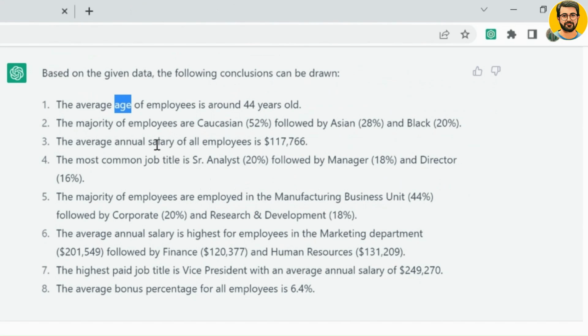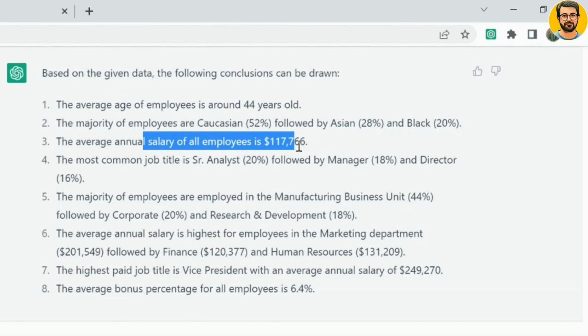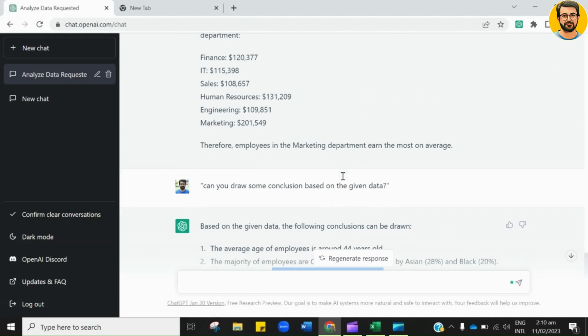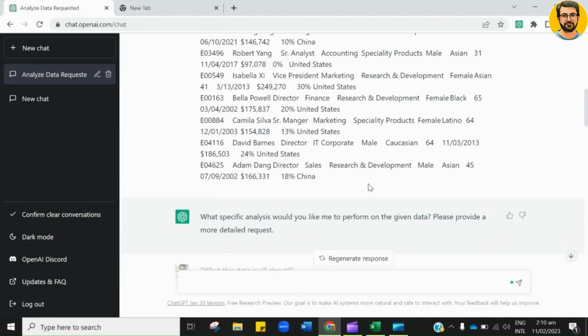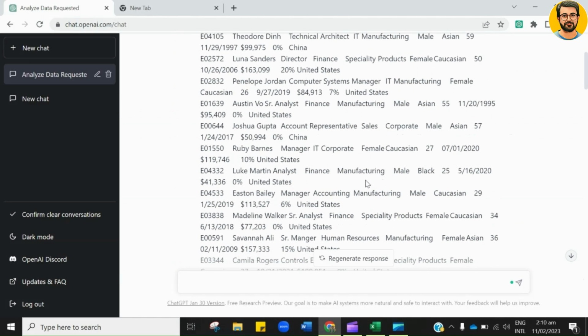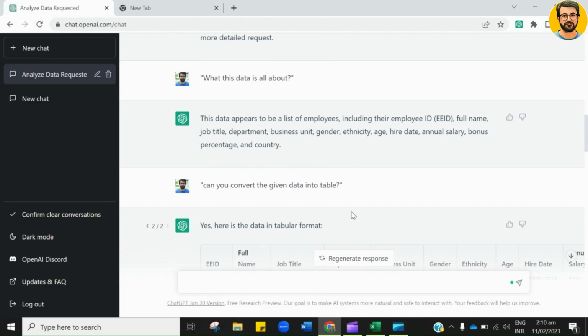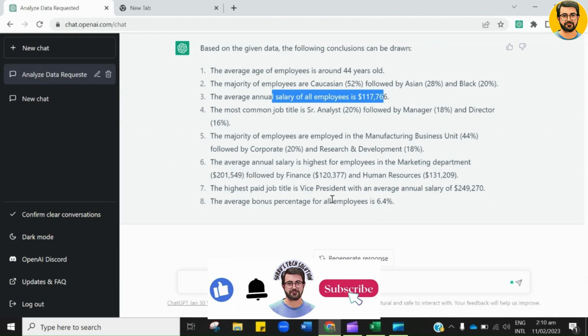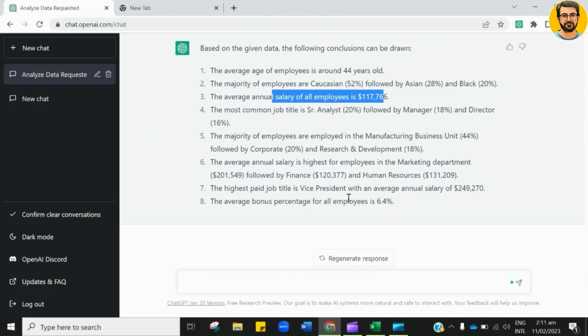Besides, it discusses about racial distribution of the employees, as Caucasian are higher in percentage, followed by Asian and Black. Moreover, it talks about the average salary of the employees. In a nutshell, this AI has extracted entire information from the data in single click. Now whatever data you have in your computer, whether related to your research work, any project, or any purposeful data, you can copy and paste here to extract specific information pertaining to that particular data.